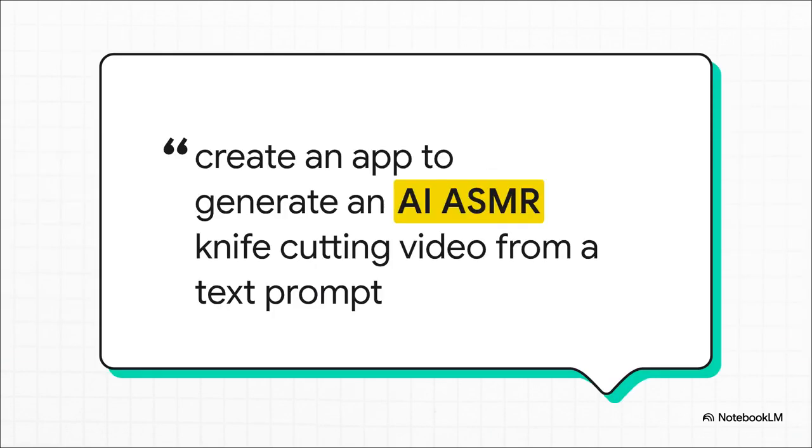Okay, here's a real-world example someone actually did. They told Opal to create an app that allows a user to give a text prompt in order to generate an AI ASMR knife-cutting video. You know those super satisfying, kind of weird videos? Yeah, that. And look how simple the prompt is. It's just a sentence. No fancy text speak at all.